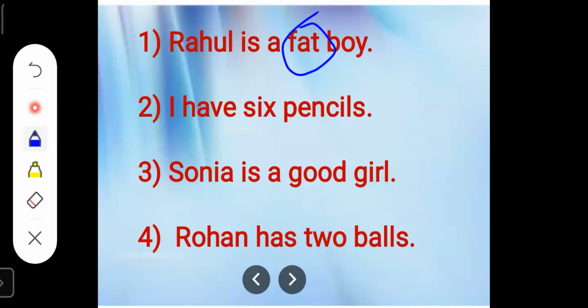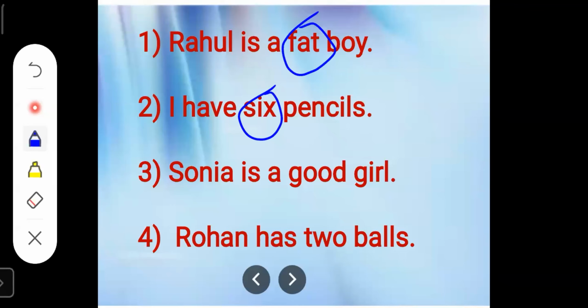So what is the describing word in this sentence? The word 6 is the describing word. Why? Because the word 6 tells us something more about pencils. It tells us how many pencils. So 6 is a describing word.